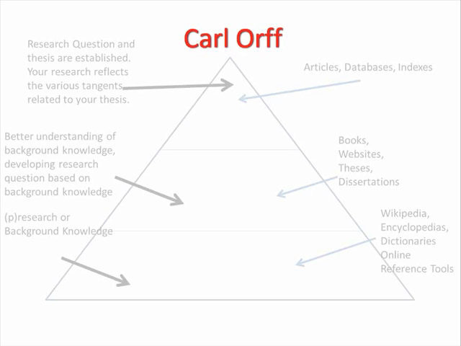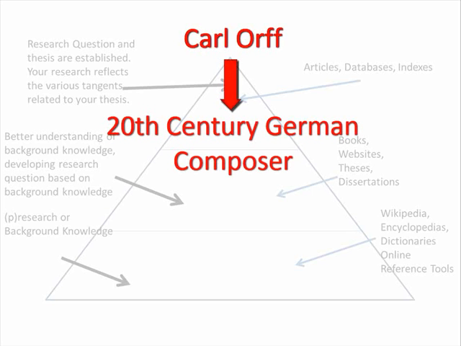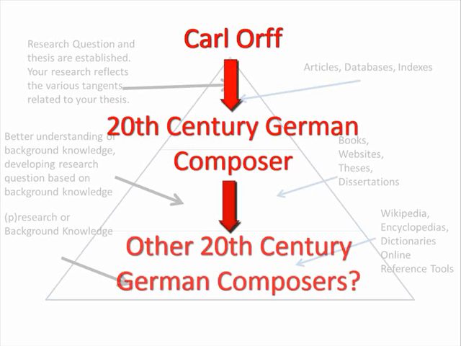For example, Carl Orff was a 20th century German composer. Were there other composers during this World War II era that wrote new incidental music for works that were banned under Nazi Germany? It might be helpful to ask if there were any composers, and what made their compositions align or not align with Nazi ideology.